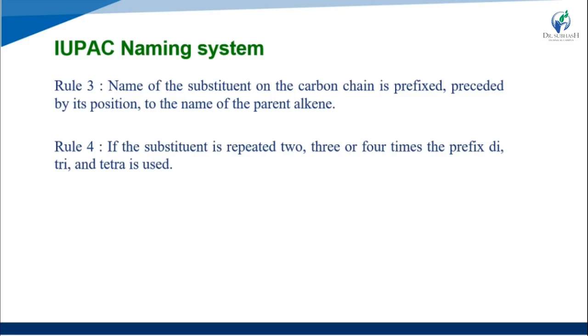Then rule number 4: if a substituent is repeated 2, 3 or 4 times, the prefixes di, tri or tetra are used. So when any substituent is repeated two, three or four times, we add the prefix di, tri or tetra.